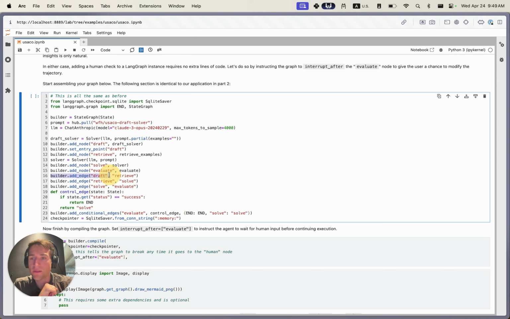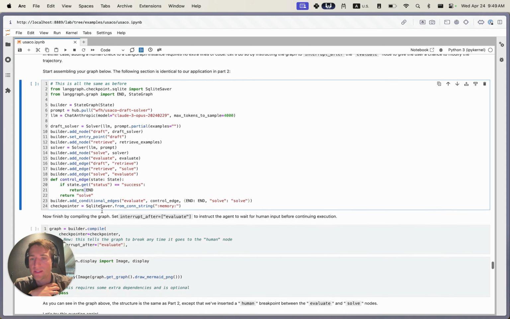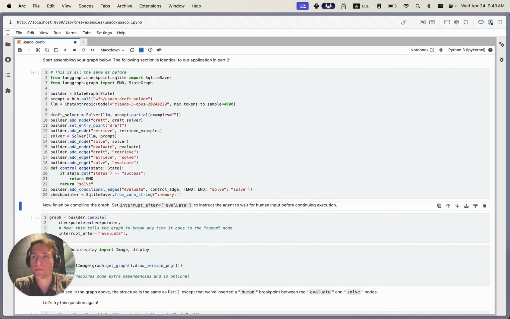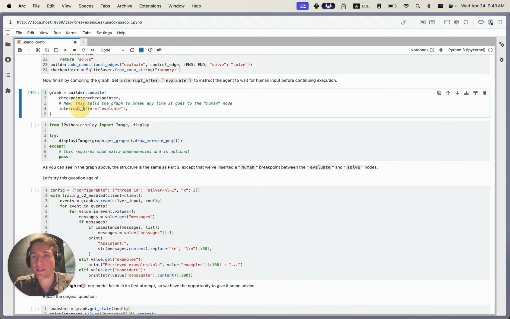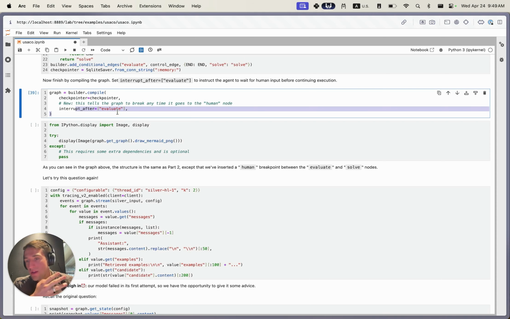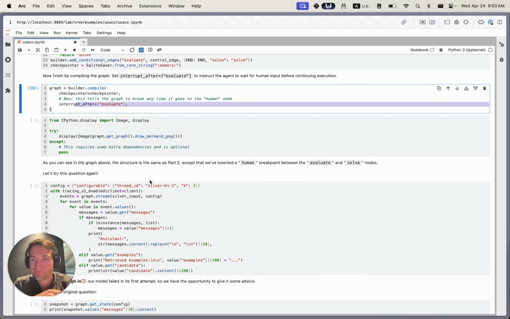So we add an edge from draft to retrieve, retrieve to solve, solve to evaluate. And then we add these conditional edges to define the conditional looping. So we say, once you run the test cases, we'll either go back to the solver or we'll finish if we succeed. And we'll create the checkpointer as well. The one different thing in part 3 compared to part 2 is we're going to add this interrupt after the evaluation node command. So basically, before it goes to a human step, we're going to tell the graph, hey, stop and allow the human or any other process to be modifying the state.